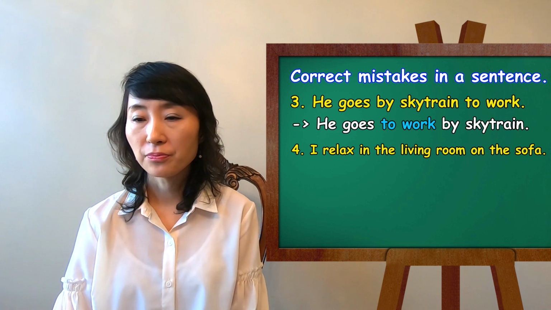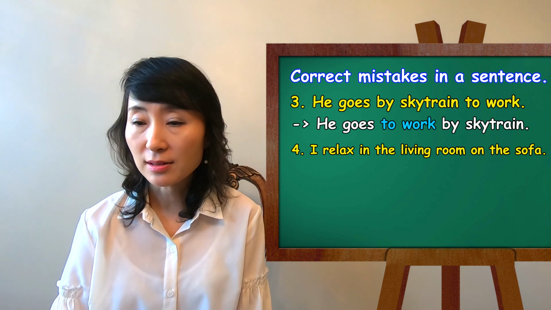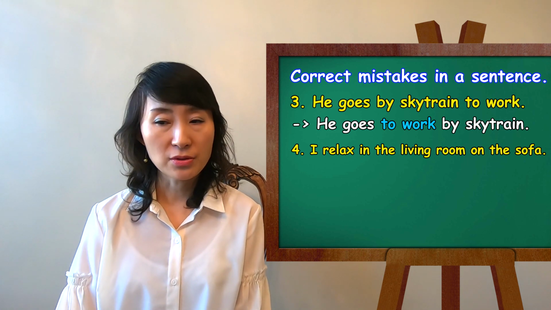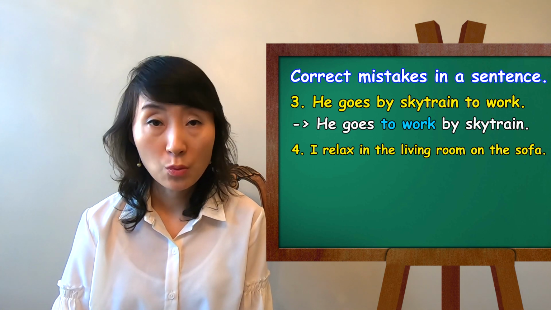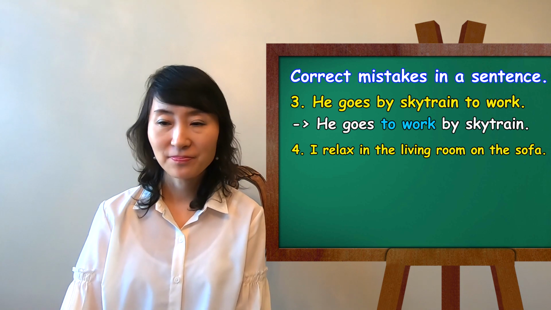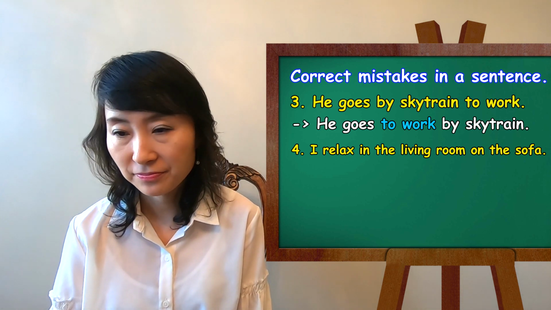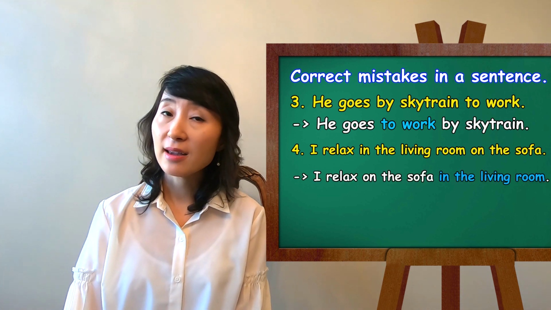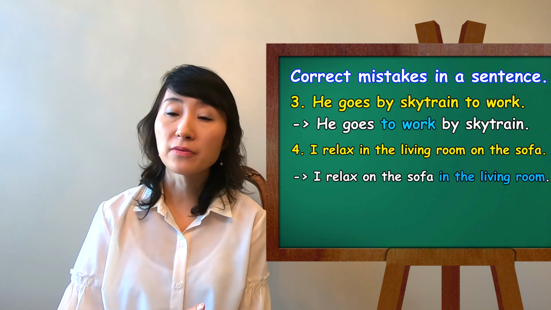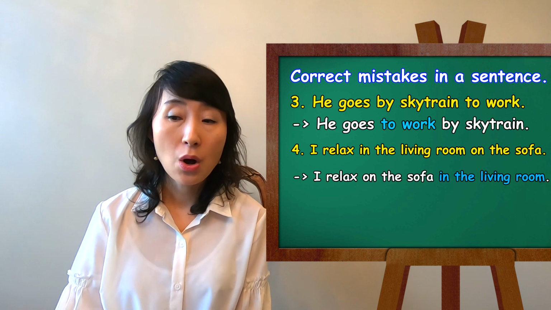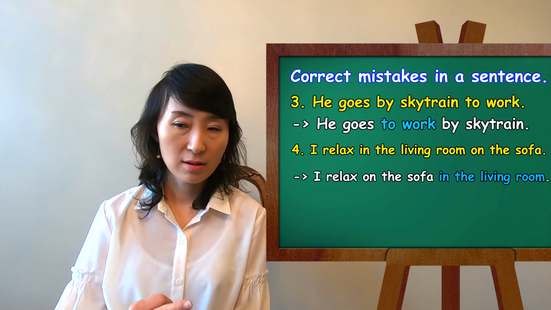Number 4. I relax in the living room on the sofa. What's wrong with this sentence? So you put subject I, verb relax, on the sofa.